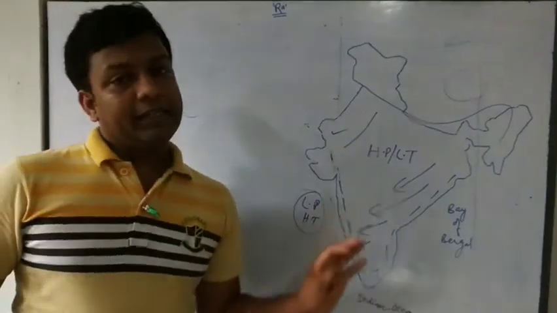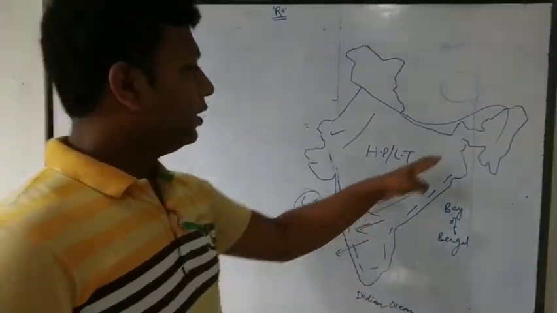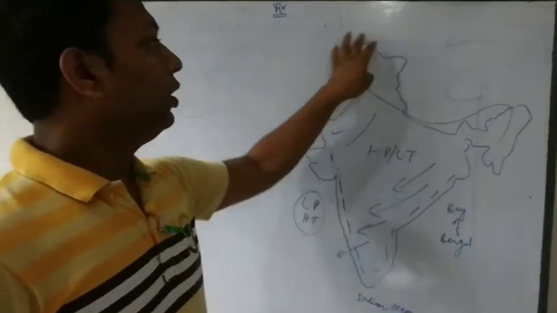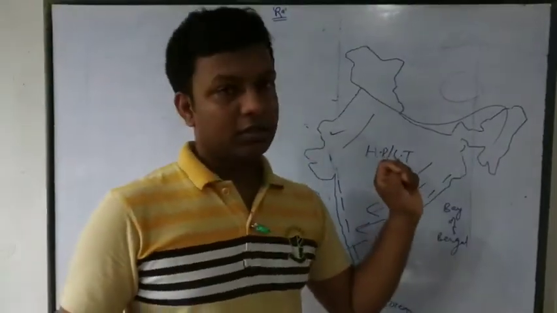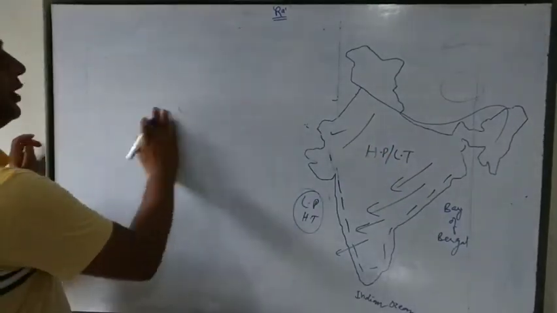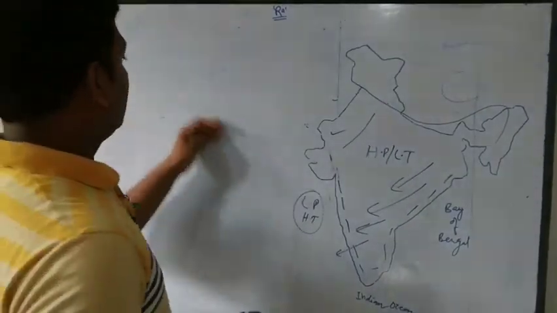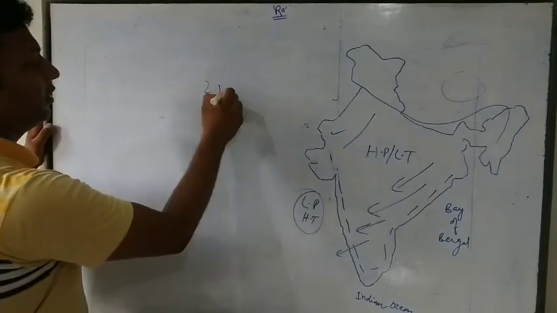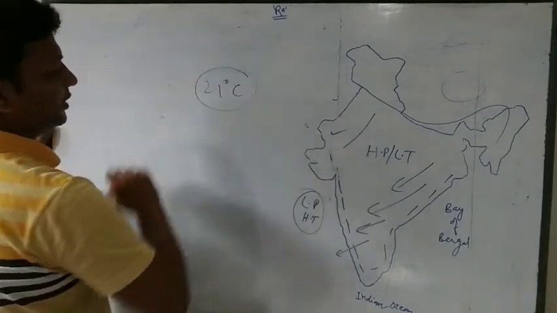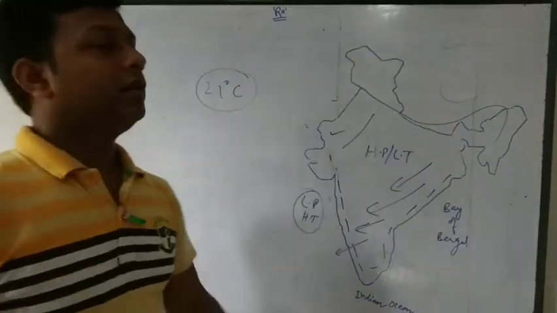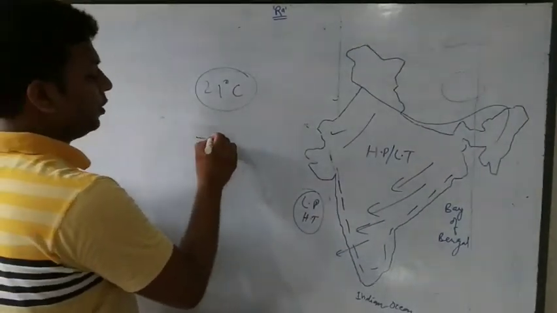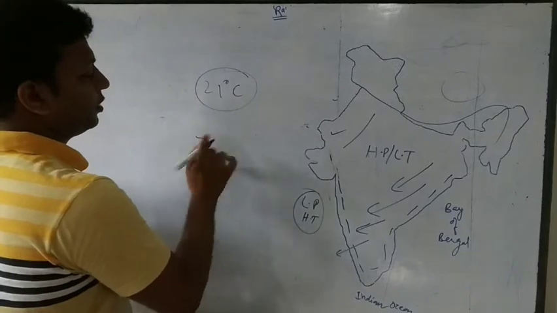So in the winter season, in this high altitude zone, we have snowfall, and the average temperature of this winter season is 21 degrees Celsius, and in this area the temperature will be in minus.